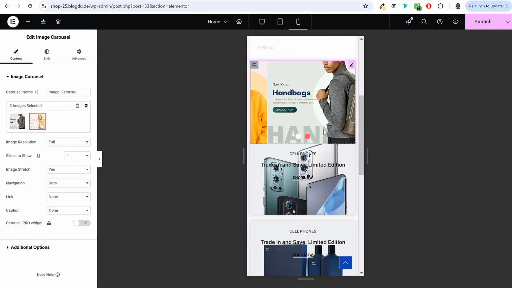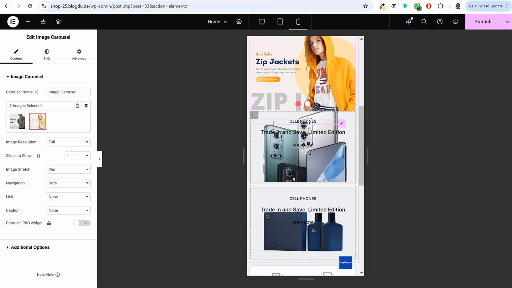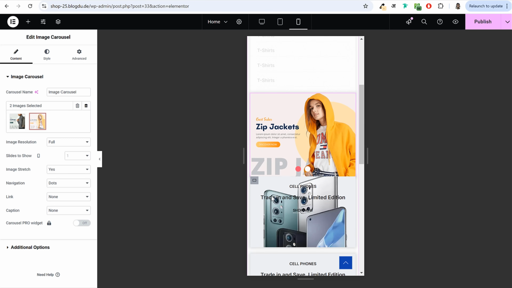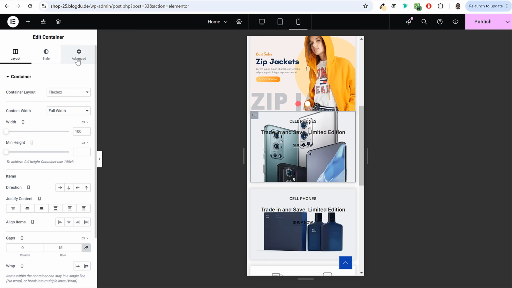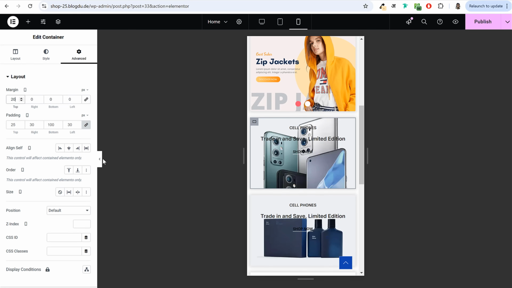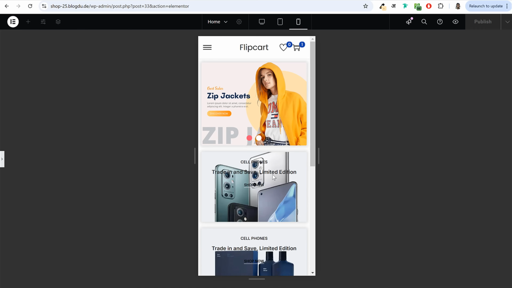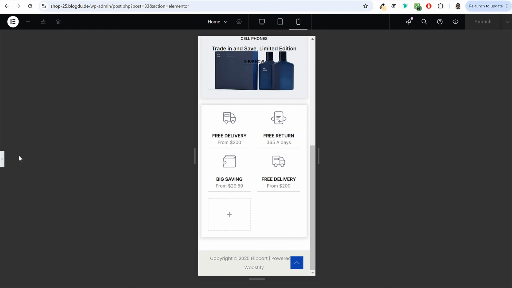We have this thing over here, we have this slider, then we have these 2 options. Just one thing, I need some spacing between these 2. Okay, so maybe I'll click on this edit container, go to advanced, and margin top will add 20 pixels. Right, so this is how it will look in a mobile phone. We have the slider, then we have this banner, then 4 different options.